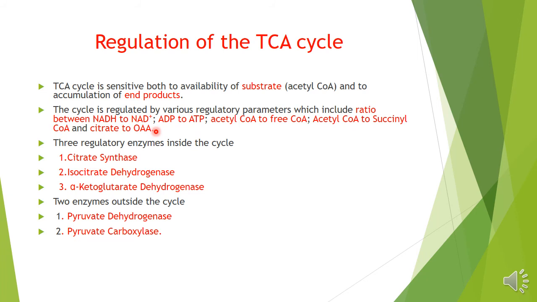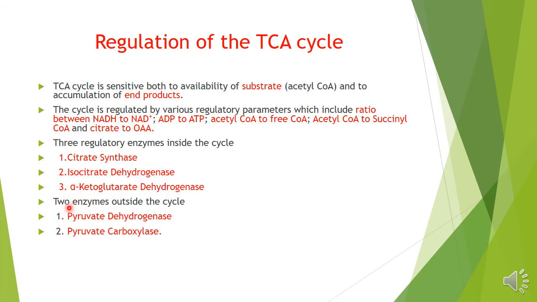That means it depends upon the status of the cell. If a cell has more energy, a surplus of energy, at that time the cycle is inhibited. If there is less energy available and demand is more, at that time the cycle has to be in an active form. So there are 3 regulatory enzymes within the cycle: citrate synthase, isocitrate dehydrogenase, and alpha-ketoglutarate dehydrogenase.